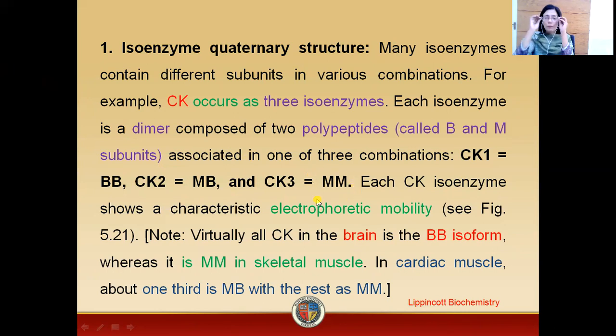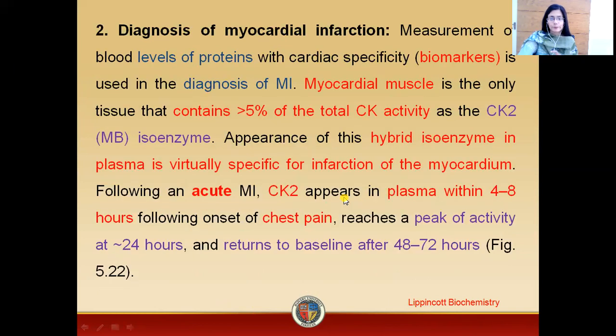Our brain contains the isoform BB, that is CK1, while our skeletal muscles contain the isoform MM, that is CK3. When talking about the heart, our cardiac muscle contains one third MB, that is CK2, and the rest is MM, that is CK3.